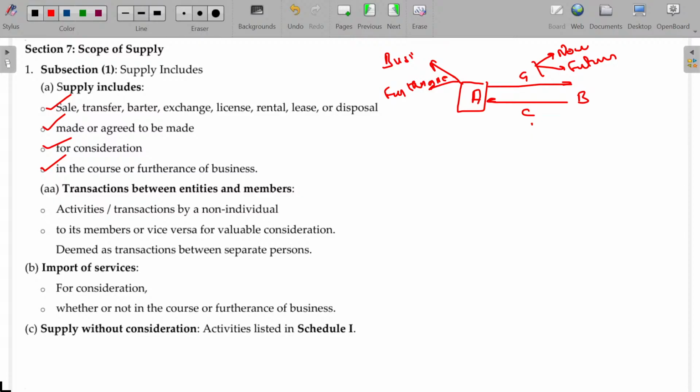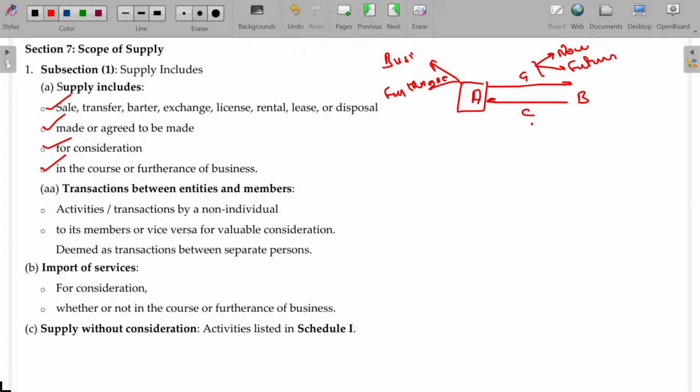Sale, transfer, barter, exchange, license, rental, lease or disposal is the first point. Second point, supply now or agreed to be made later on. Third, in return will get a consideration. Fourth, A does this for his own business purpose or it may be furtherance of business.